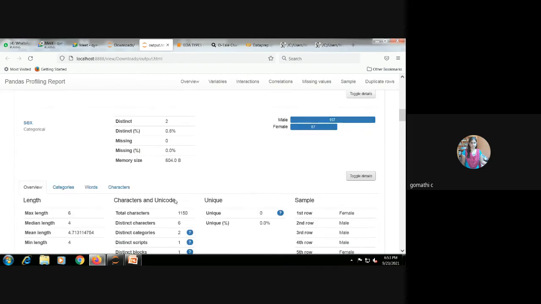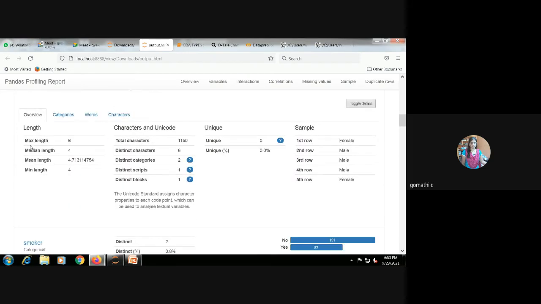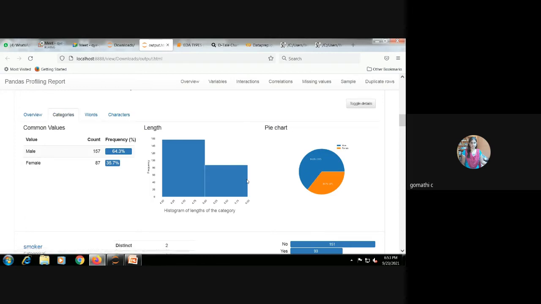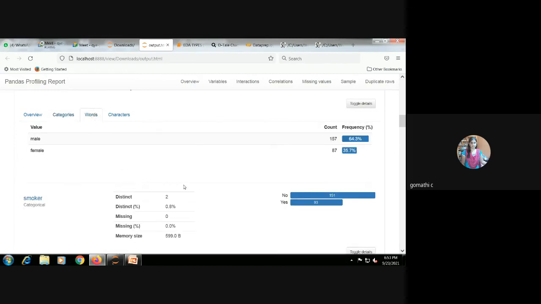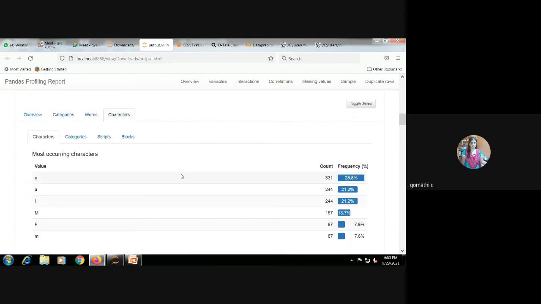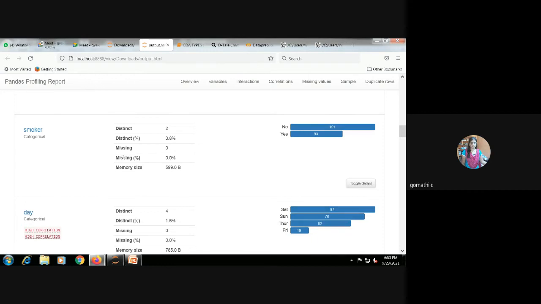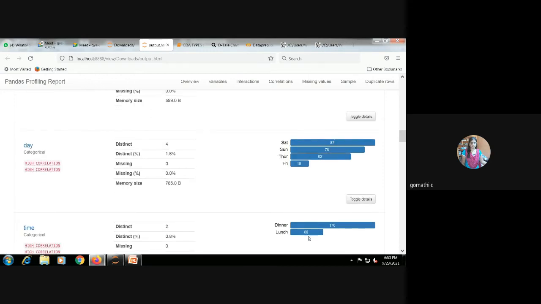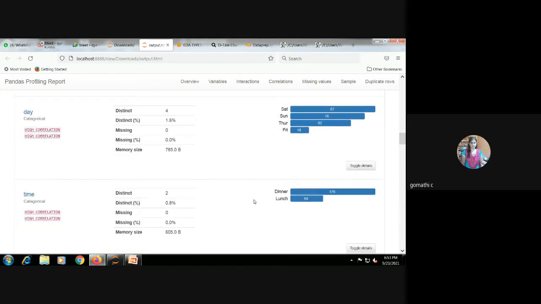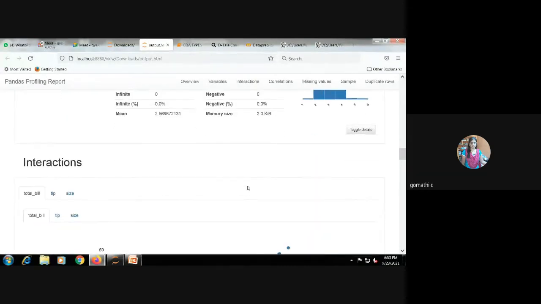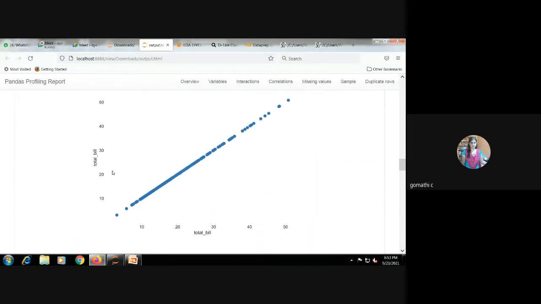Better, you can toggle details also. If you need more about this feature, you can go and do some research here. See, a pie chart. What is the length? How many counts? What is the frequency? These are the categorical features. It gives the overall picture.